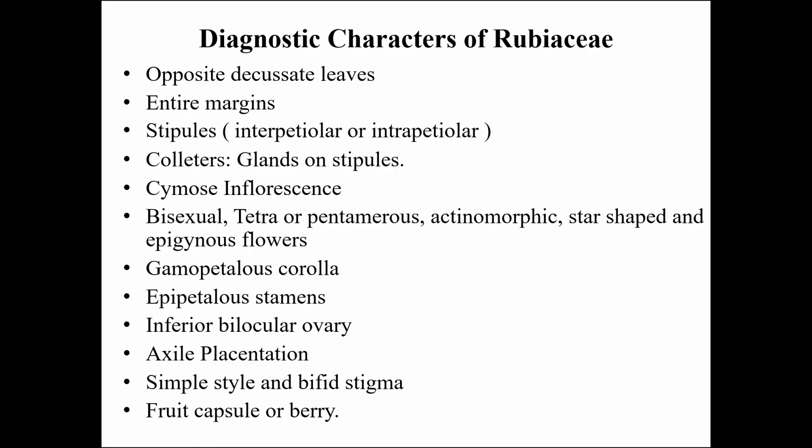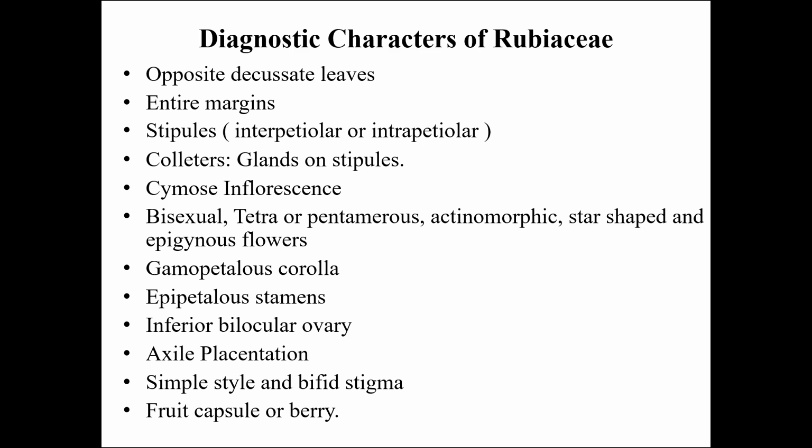Now let us move on to the diagnostic characters of Rubiaceae. All these are the diagnostic characters of Rubiaceae which serve as the identifying features of this family. So first one is opposite decussate leaves. The leaves usually have an entire margin, and stipules in Rubiaceae are a diagnostic feature where you can see mostly interpetiolar or intrapetiolar stipules, and coleters, which are specialized glands on stipules, are found in some members of Rubiaceae.